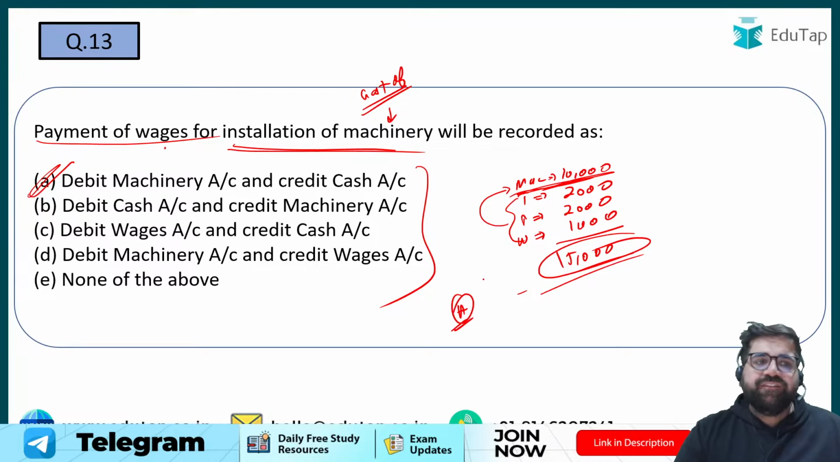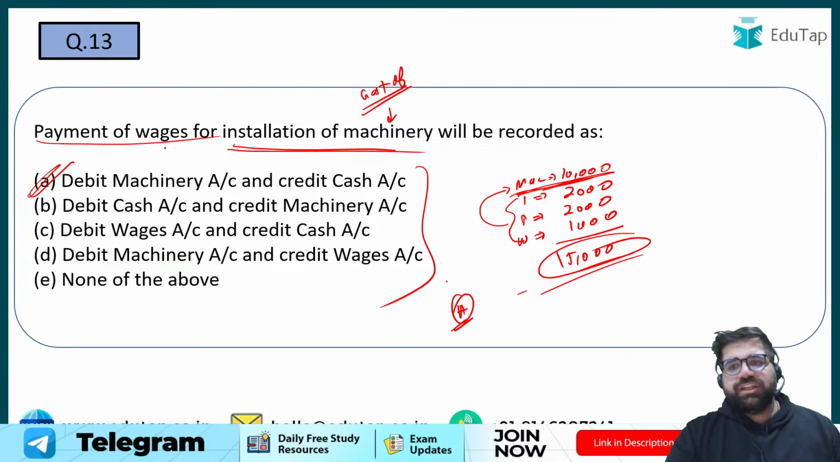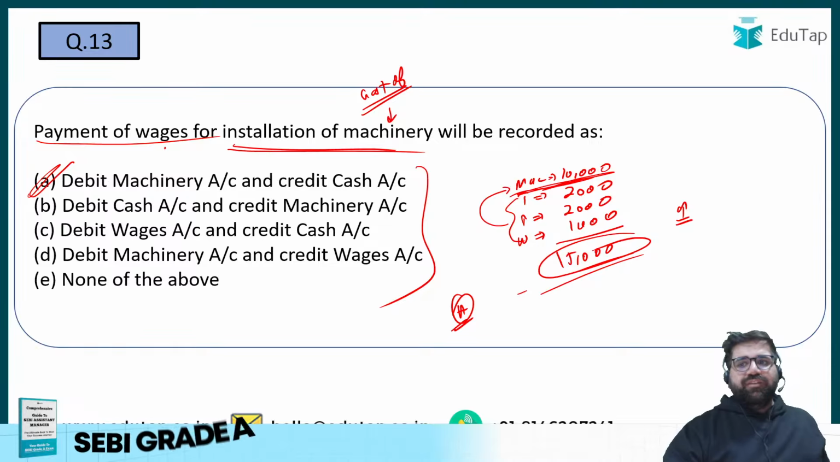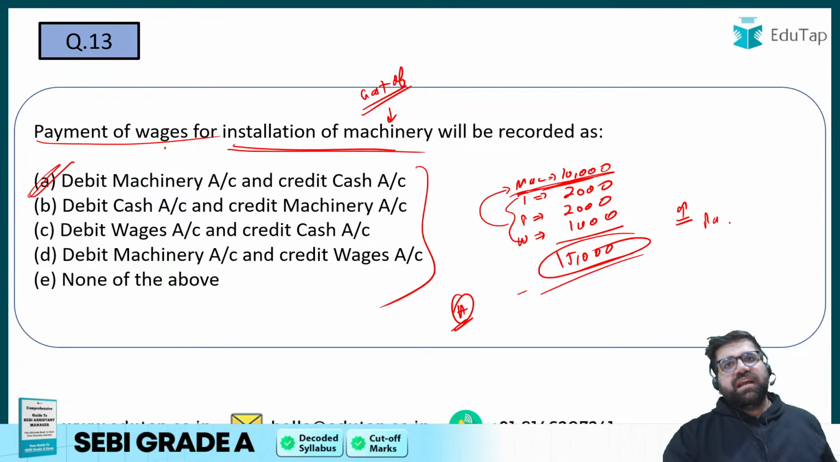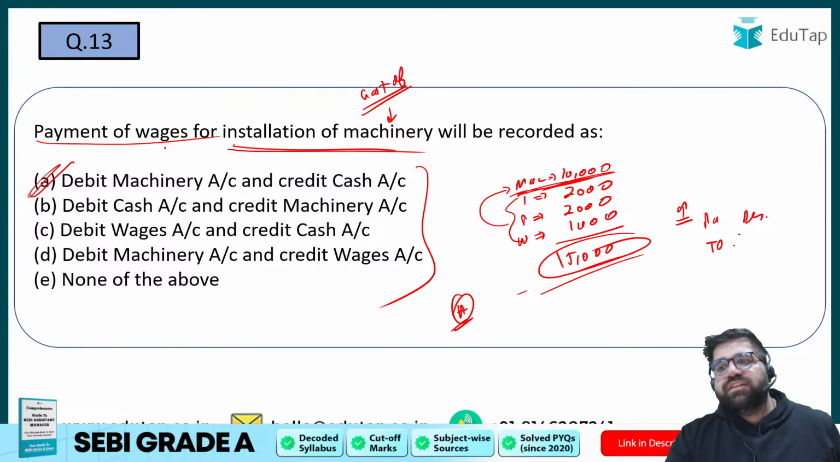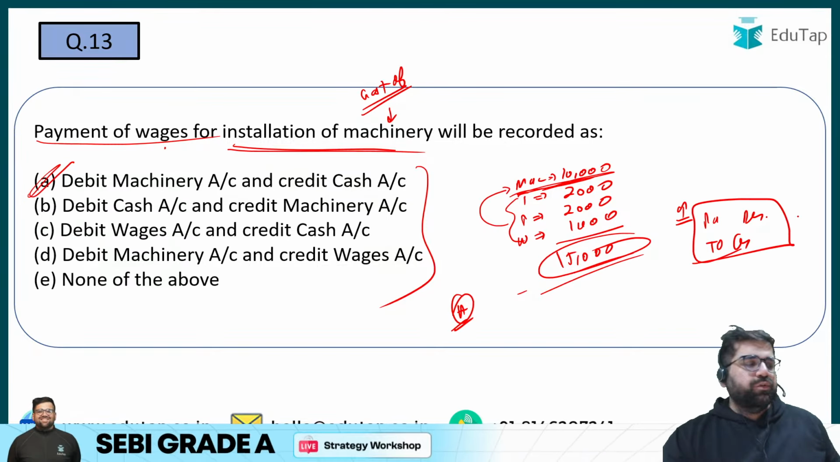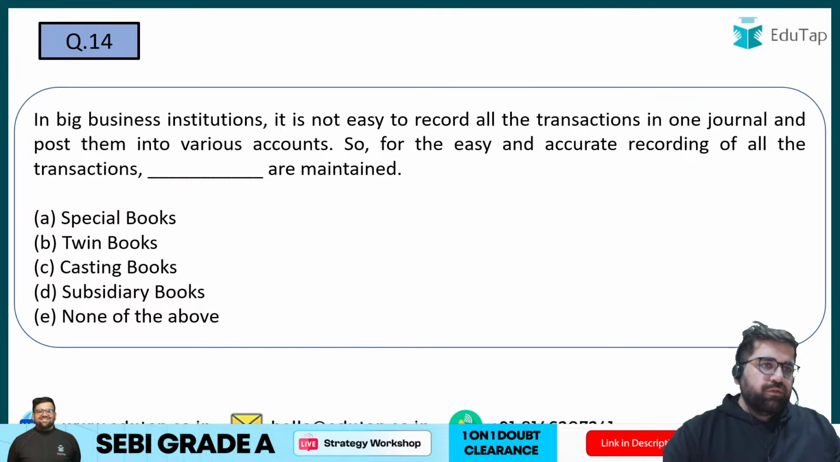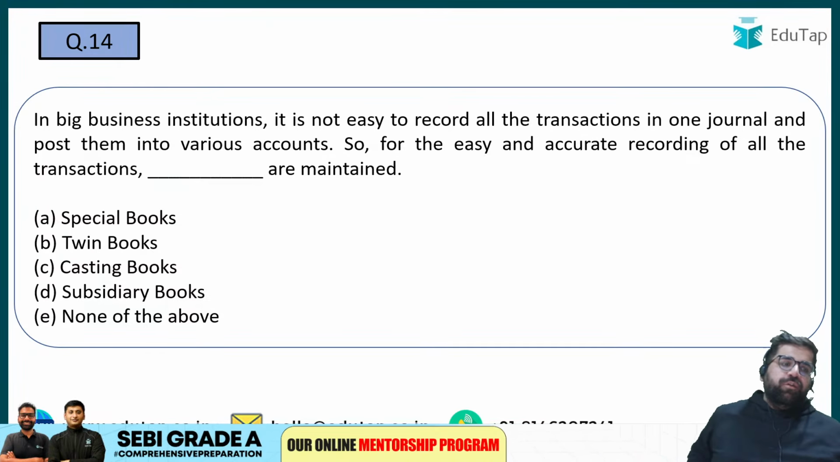Right? And why are we debiting machine? Because the value of machine is increasing. You are bringing the machine into your company. Right? So machine account, which is an asset, increase in asset is always debited, and cash is going out. Decrease in asset is always credited. So your answer will be machine to cash. So my answer will be option number A. Easy question. I don't know why many people went wrong on this. Question number 14. Question number 14.